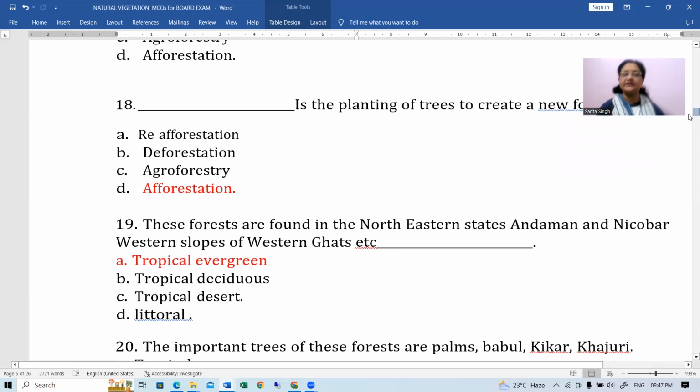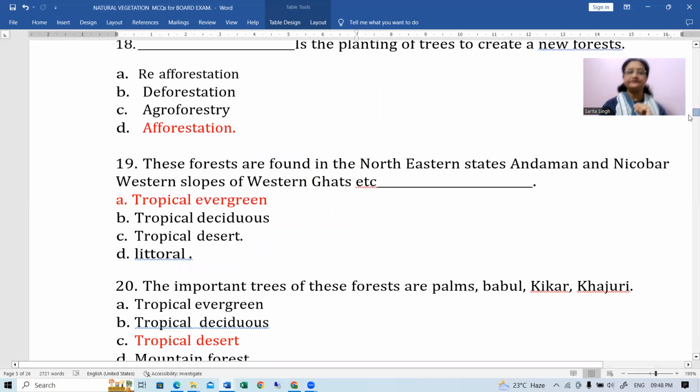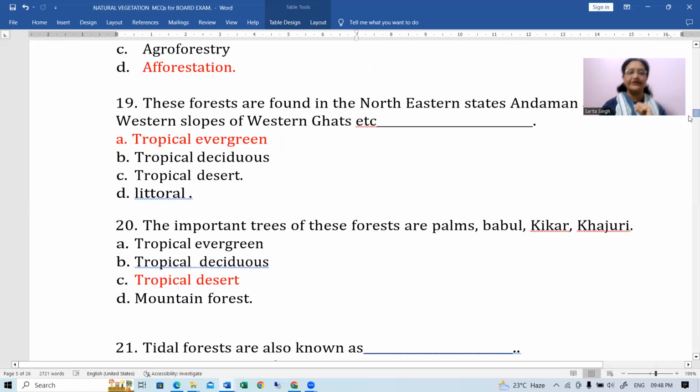Next, these forests are found in the northeastern states, Andaman Nicobar, West Islands, western slopes of Western Ghats. कौन सा इसमें vegetation हो सकता है? Tropical evergreen forest, because the reason being these forests are found in very very heavy rainfall areas which are actually in India. These are the major heavy rainfall areas. Okay, western slope of Western Ghats, northeastern states, Andaman Nicobar Islands. Okay, तो tropical evergreen होगा.